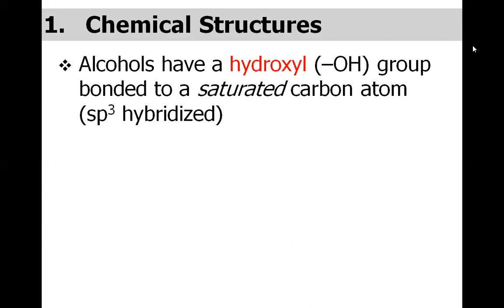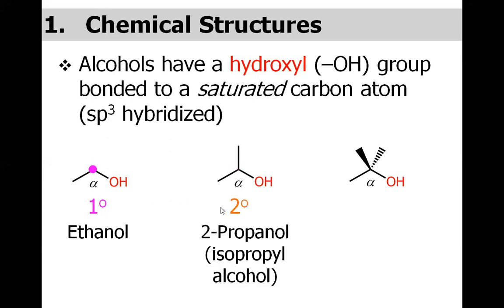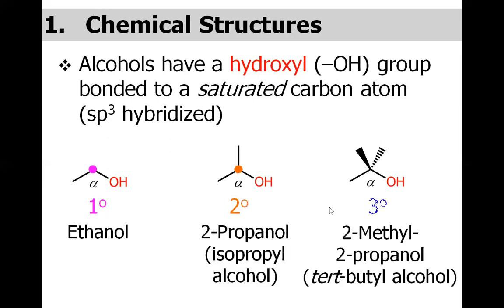Alcohols have a hydroxyl group attached to a saturated carbon atom. So there we have three different types of alcohols. The first one is the primary alcohol, the second one is the secondary alcohol, and the third one is the tertiary alcohol. So how do we differentiate these to be primary, secondary, and tertiary?